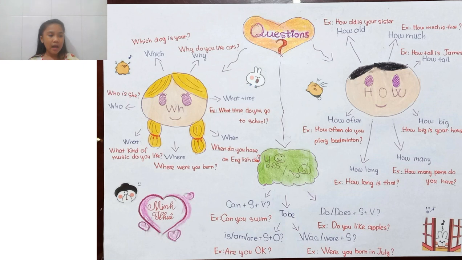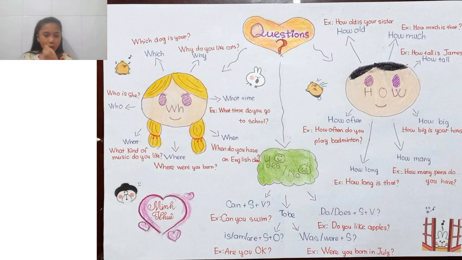Can you swim? Now, the way to answer yes/no questions always has one structure: yes or no plus the part that we use to answer, like yes, it is for another kind of question. Yes, I can. For can questions, we always say yes or no plus the subject that the person is asking. Like if they are asking me, I'll say yes, I can. I'll say can if I can swim, but I will say can't if I can't swim.